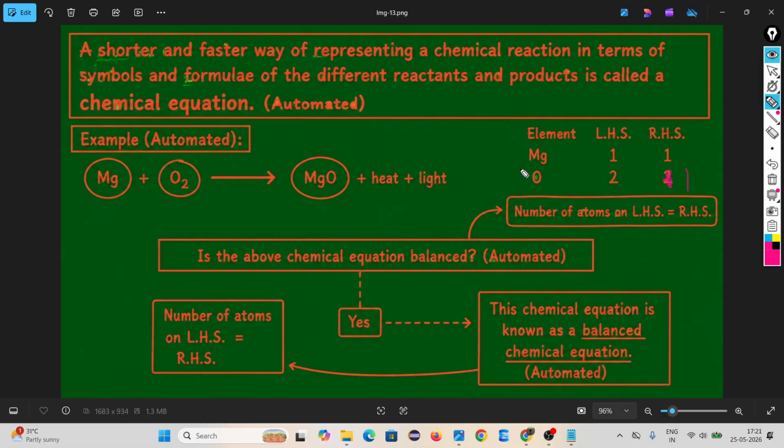Are you thinking they are chemically balanced? How? Here magnesium 1, 1. Here oxygen 2, here 1. How is this equation chemically balanced? No, it is not. It is a skeletal chemical equation. If a chemical equation is not balanced, or is skeletal, we have to convert it. We have to make it balanced.